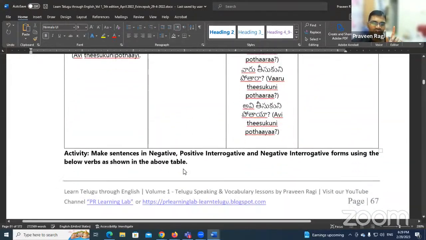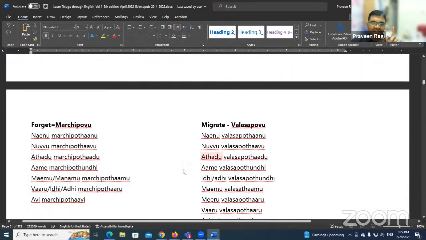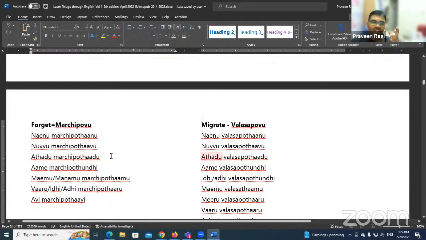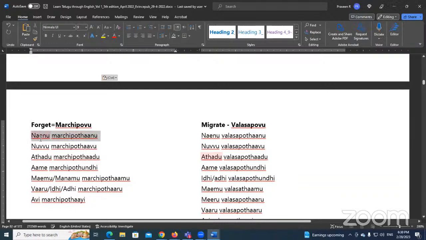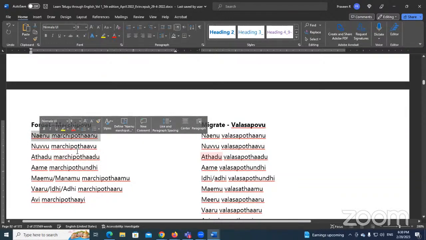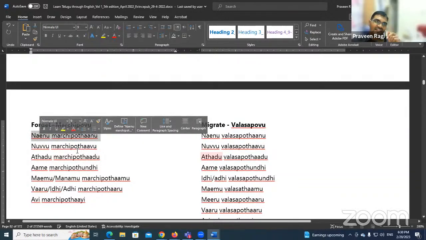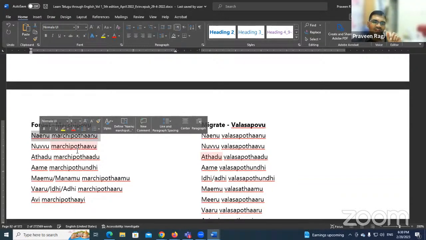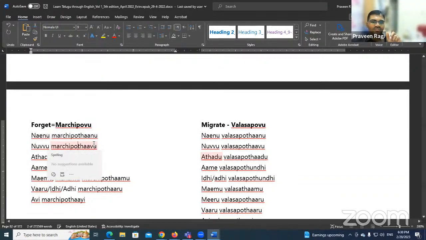Okay, so let's try the question form of the same sentence. Nenu marchipotanu. For example, if I want to say, do I forget or will I forget? Can you try to make it? నేను మర్చిపోనా. That is for the negative, andi. What you said is correct for the negative. For example, don't I forget, ante, correct: marchipona. The other one is the positive interrogative sentence.